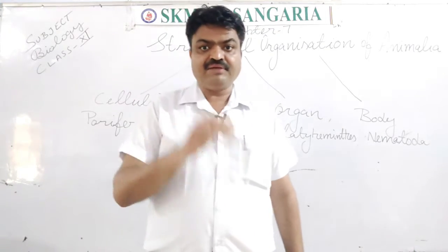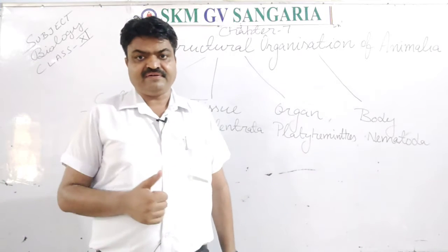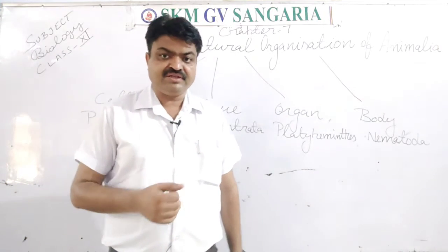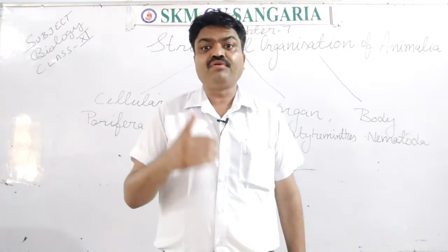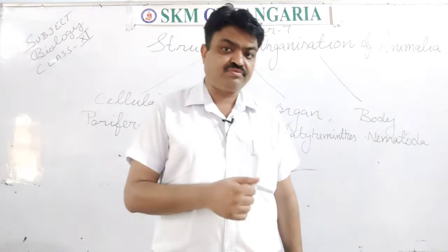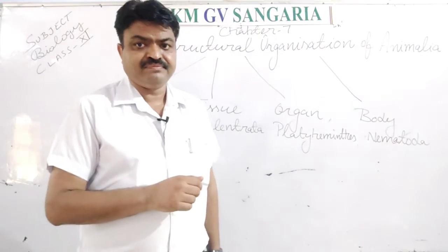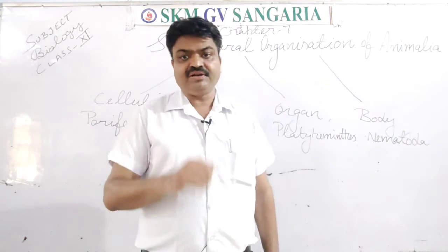There are three types of muscular tissue: striated, unstriated, and cardiac. Striated muscular tissue is found in the skeletal muscles, and it helps us in voluntary motion, students. In voluntary motion, we are helped by which type of tissue? Striated muscular tissue.